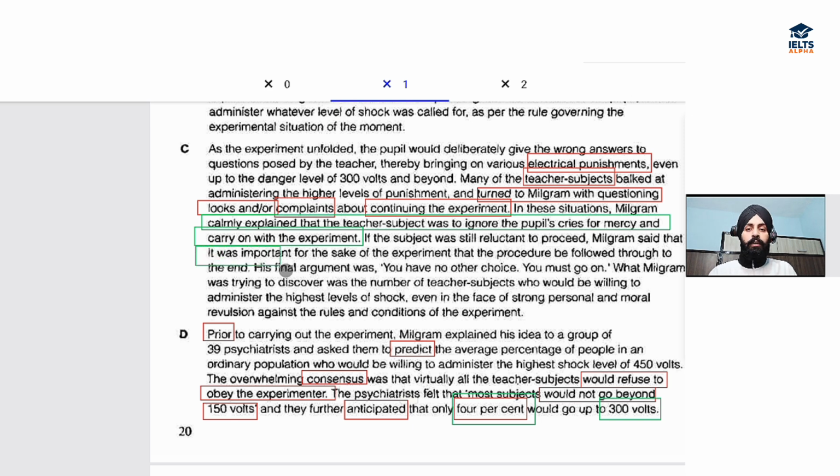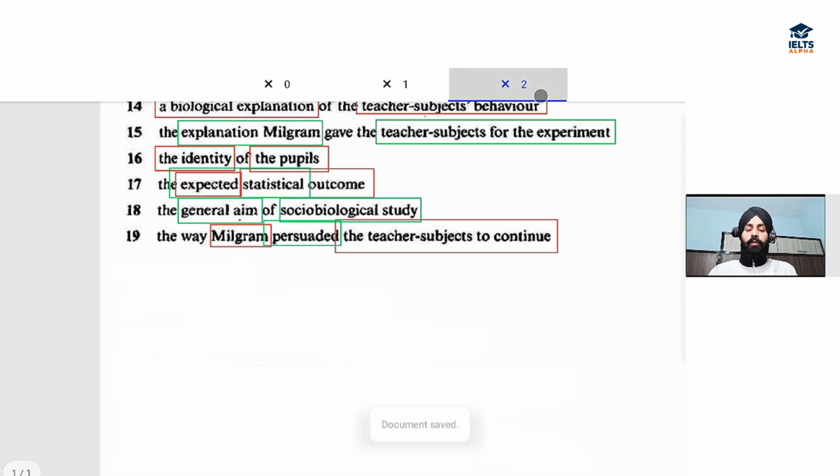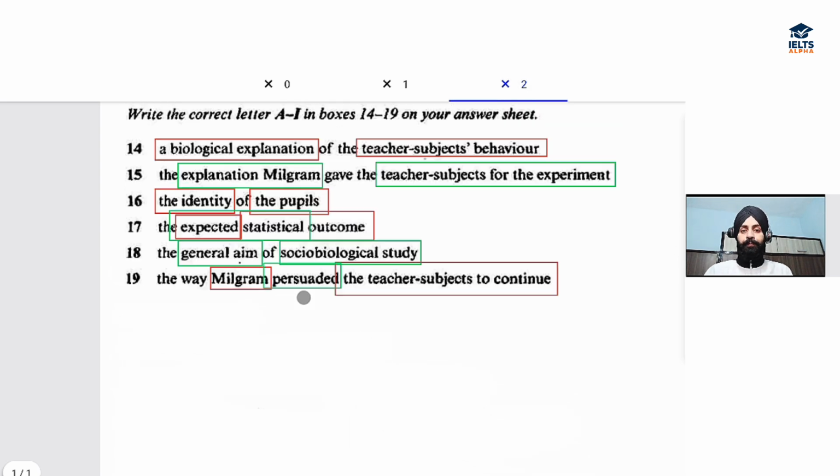Again, he proceeded further: it was important for the sake of the experiment that the procedure be followed through to the end. So he said that it should be done for the sake of the experiment and they should continue and not stop in between, right? So, right here, he's trying to persuade the teacher subjects. He's making them agree to continue with the experiment. And again, he said, you have no other choice. You must go on, right? So, the answer is C.